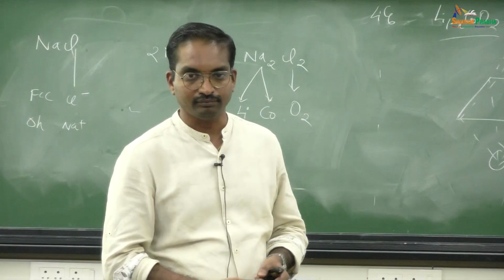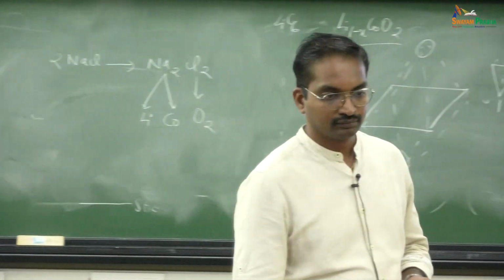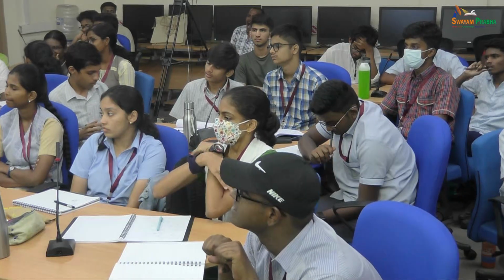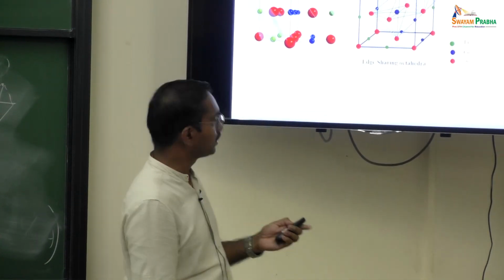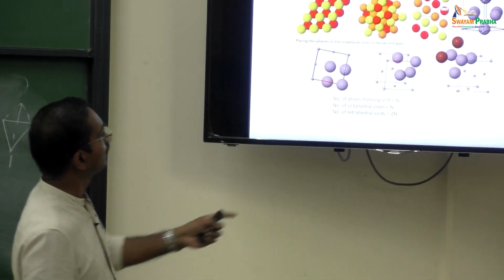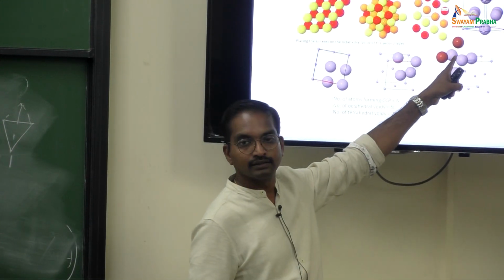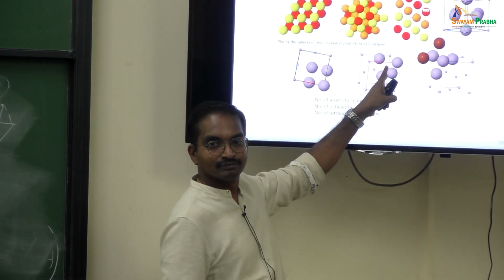Clear? Any question on this? Sir, we're keeping half of the lithium in the octahedral and the alternate you said, but here we are keeping in the tetrahedral position. Where you are keeping tetrahedra? Tetrahedra is inside the unit cell. I am keeping at the edge center, which is octahedral again. You remember? Go back. These are all octahedra, right? Edge center is octahedra. This is inside. Am I right?